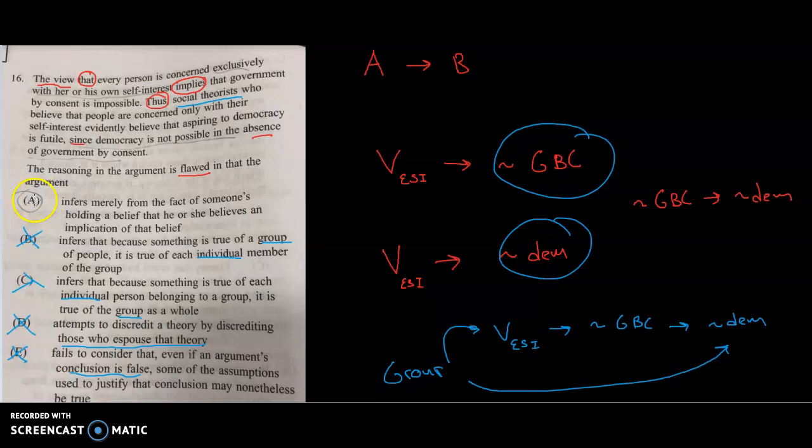But let's look at A. We're just kind of left with this. Infers merely from the fact of someone's holding a belief that you believe an implication. Or you can think about it, implication is a consequence or a result, a logical result of that belief. Well, that is the only thing that somewhat makes sense here, because think about what the author's saying: if you hold this belief, if you are in this group here, that individual self-interest is paramount, then that must mean that you end up holding this view here.